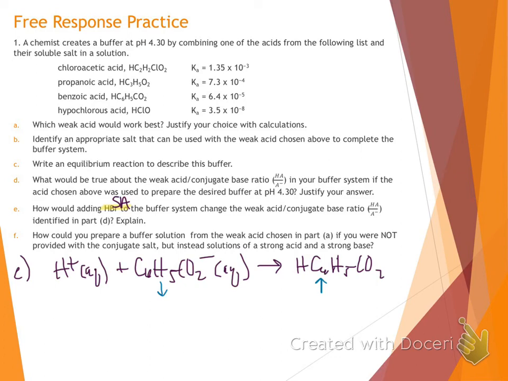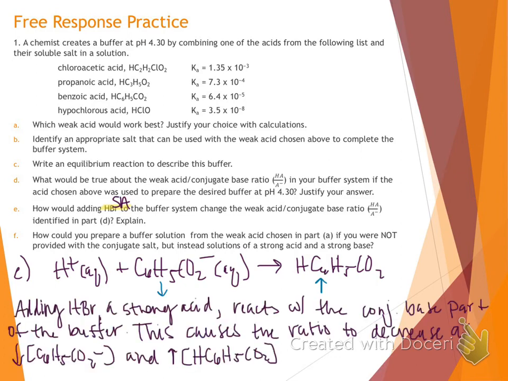So that is going to change our ratio. So as we saw in our reaction, adding that strong acid reacted with the conjugate base part of our buffer. That ratio would decrease as our conjugate base concentration decreases and we make more acid.